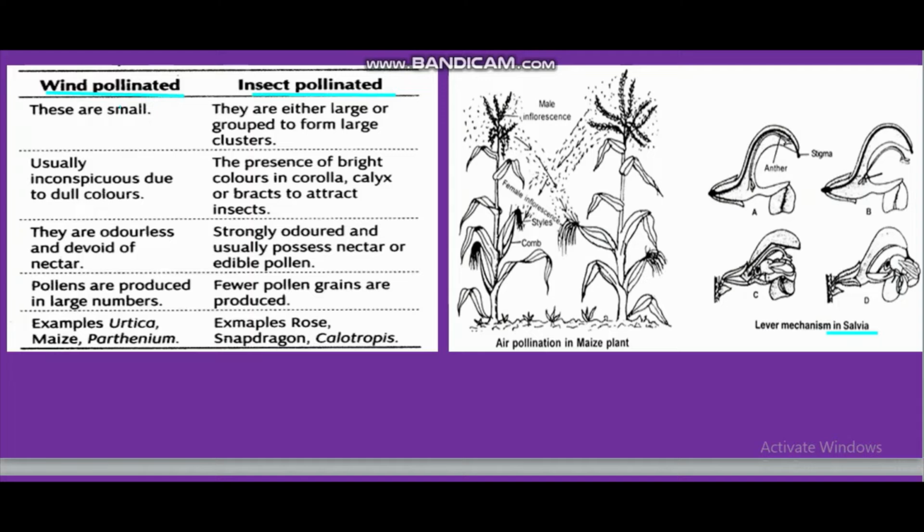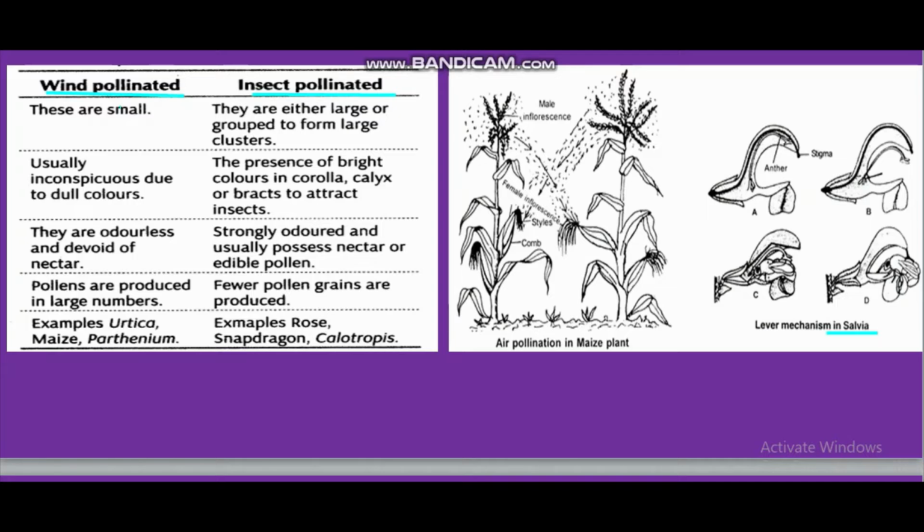Wind-pollinated flowers are usually inconspicuous with dull colors, so color is not mandatory. But in insect pollination, bright color is required so that it can easily attract insects. Bright colors are very important.